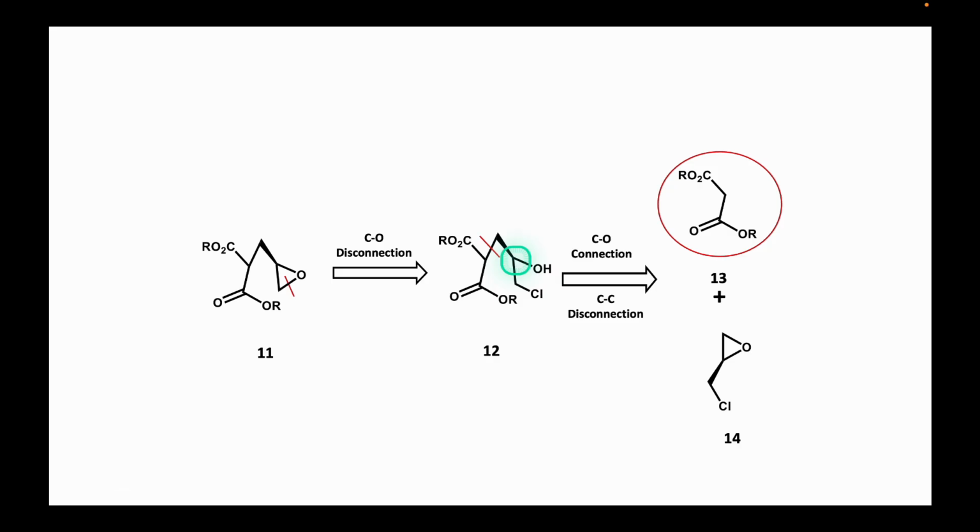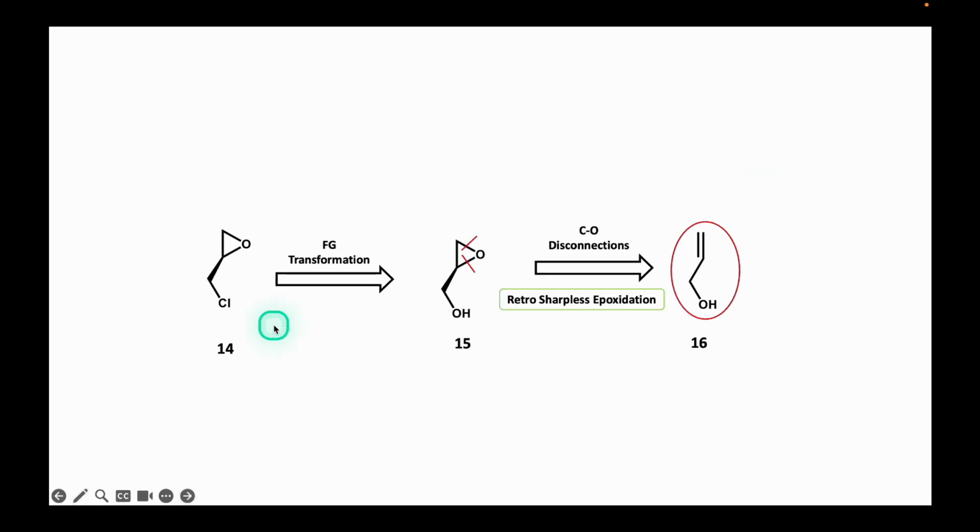The secondary alcohol in 12 can be generated by the opening of an epoxide group through the attack of the conjugate base of the malonic ester 13, which is utilized as a raw material. A functional group transformation applied to compound 14 results in the formation of chiral glycidol 15. The epoxide can be formed through an asymmetric Sharpless epoxidation reaction to yield allylic alcohol 16 as a raw material.